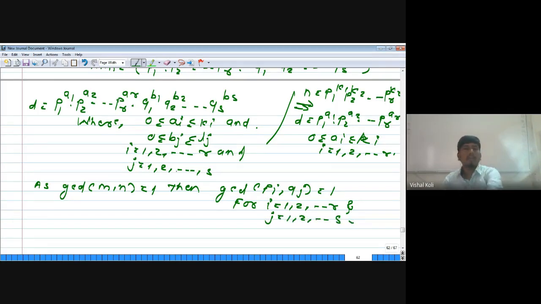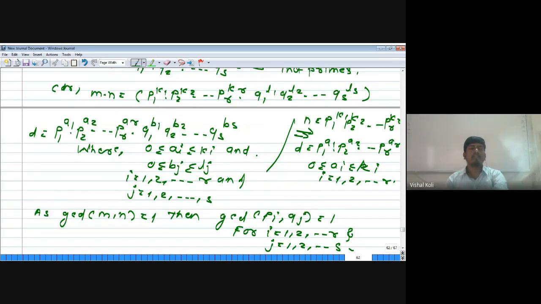Now we will denote p1 to the power a1 into p2 to the power a2 up to pr to the power ar as d1, and q1 to the power b1 into q2 to the power b2 up to qs to the power bs as d2.